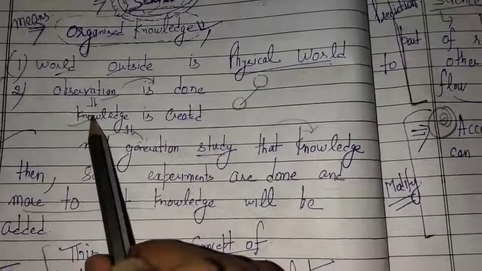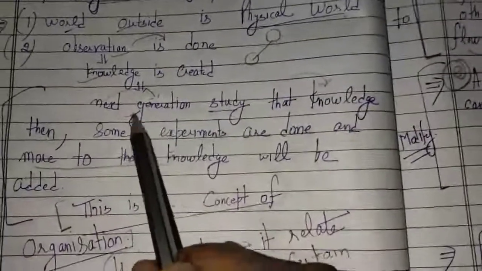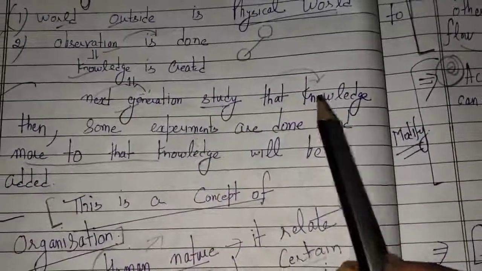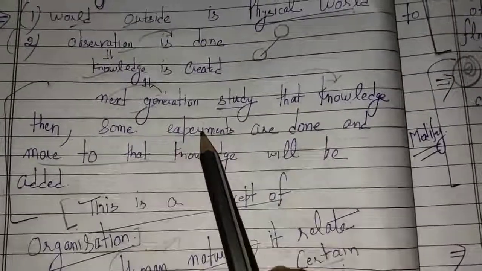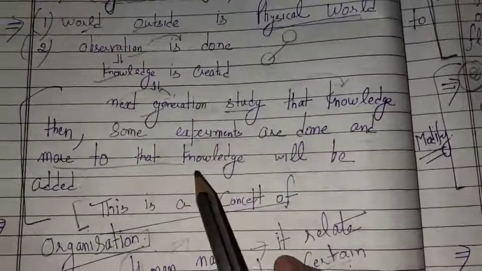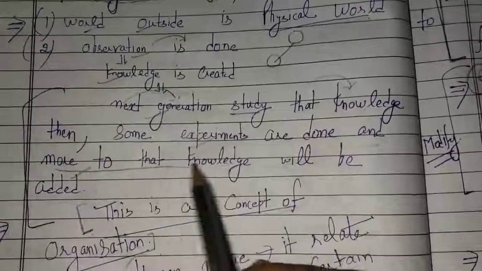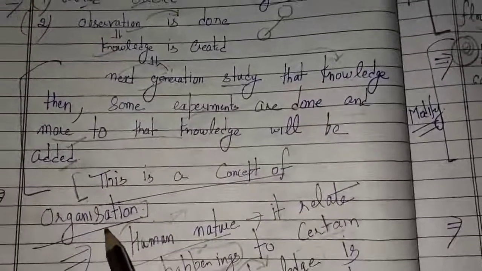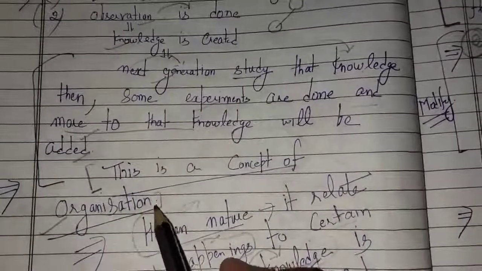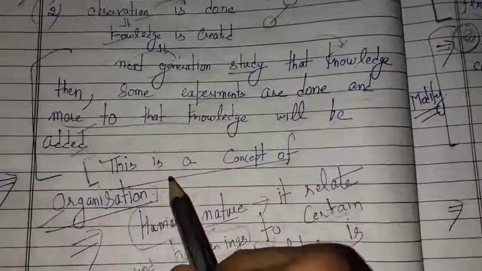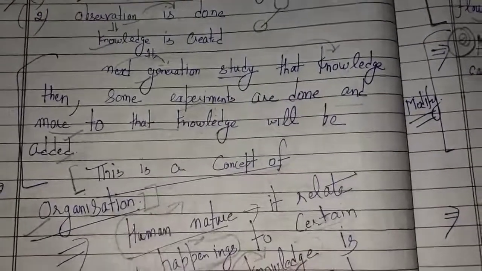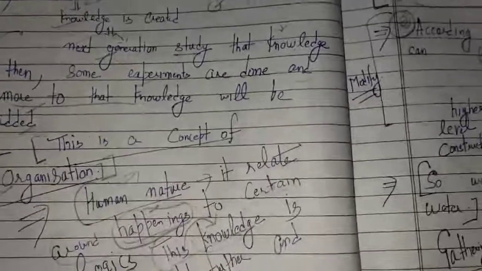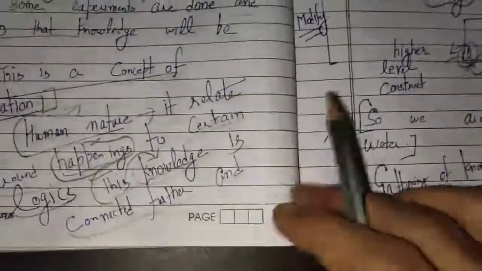We will create a knowledge in our mind. The next generation will study that knowledge, and the next generation will perform some experiments and add some more knowledge to the previous knowledge. So this is a concept of organization. That means knowledge goes on adding and adding. That means knowledge is being organized.